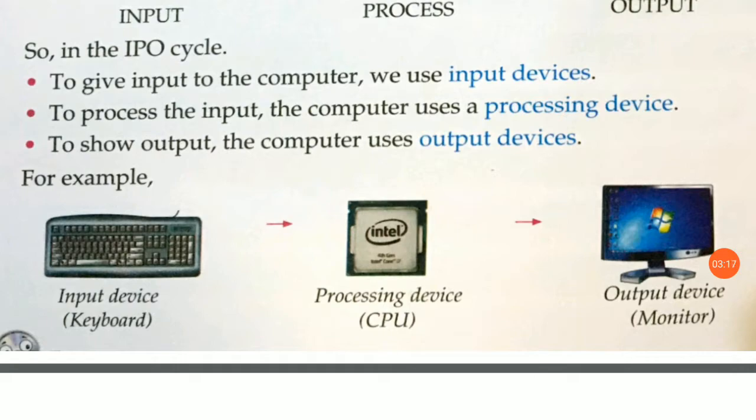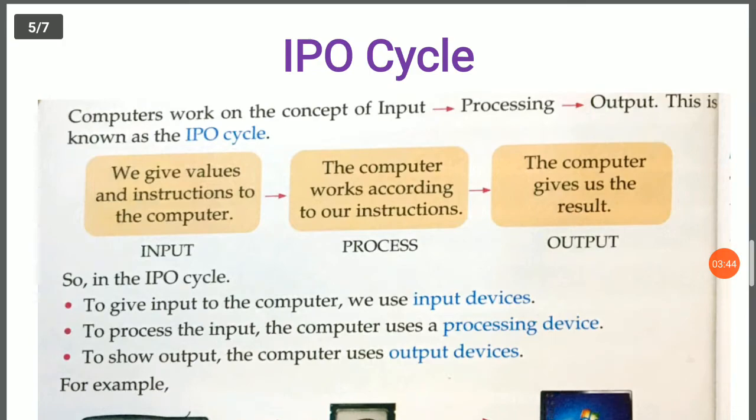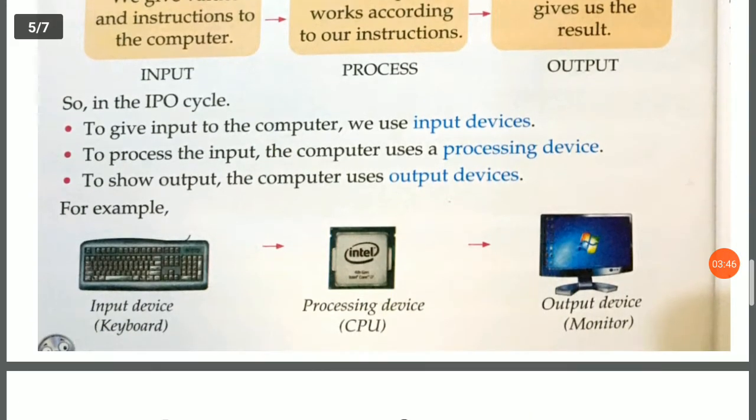For input, we use keyboard to give input to the computer. After giving input, computer does processing, and processing is done by CPU. Fine. And after processing, computer gives us output, and output is shown on the monitor. So monitor is an output device. Fine. So this is the concept of IPO. You can understand this concept, IPO cycle. Fine. Let's move ahead.